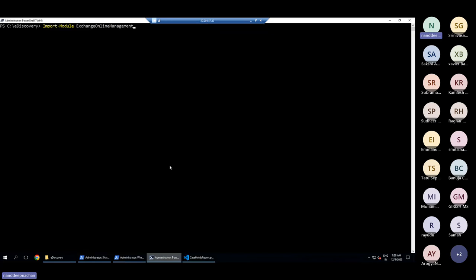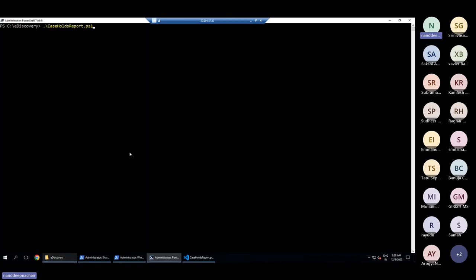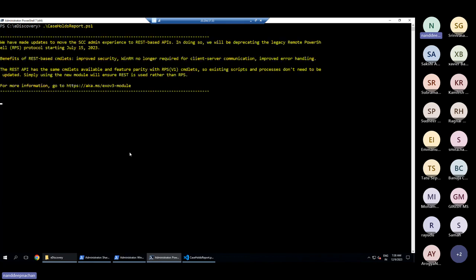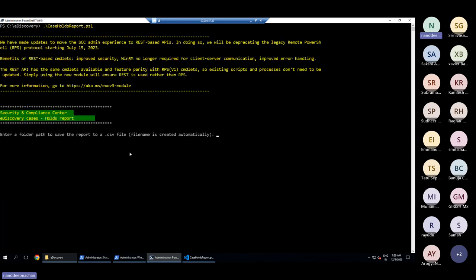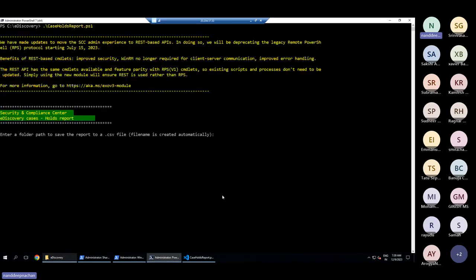For example, if I quickly run this, firstly you need to import the Exchange Online module. You need to connect to your IPPS session. And once you do that, you can run this script, which will help you navigate through all of the legal hold cases that we have there, and it can extract the information. This can act as a data source for you, and let me give the path here quickly. This will act as a list of all those eDiscovery cases,